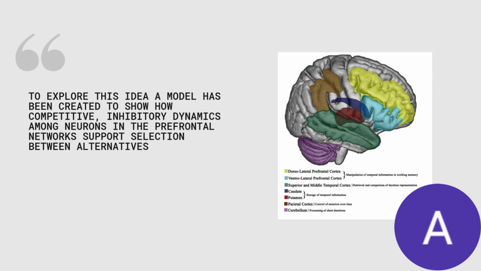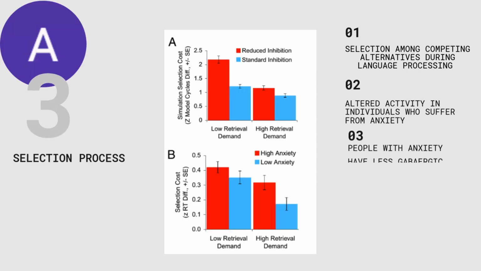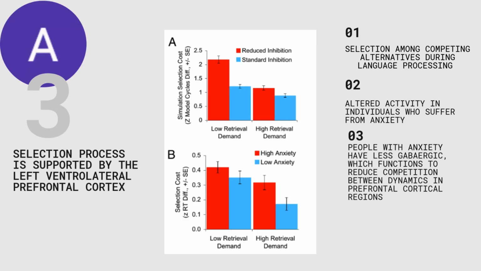This image shows the VLPFC, which is the ventrolateral prefrontal cortex, which is mainly activated when doing word associations and associations in general. Selection processes are supported by the left ventrolateral prefrontal cortex. This region is implicated in selection among competing alternatives during language processing.